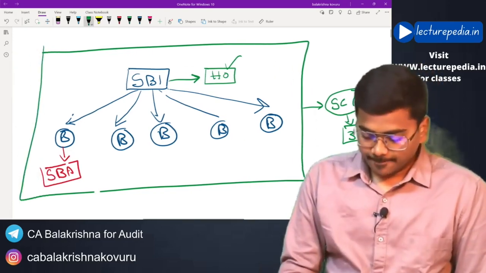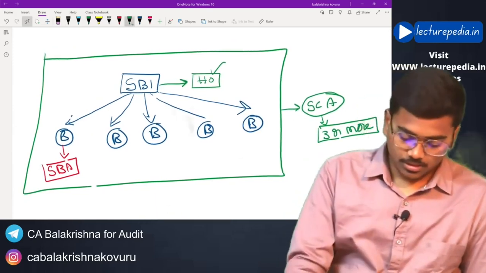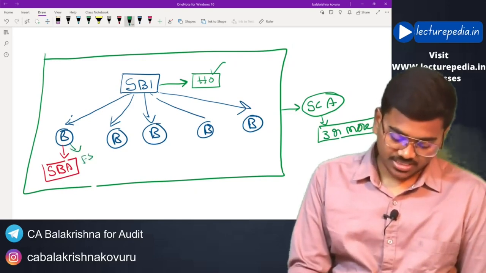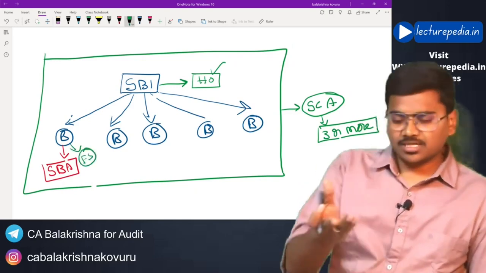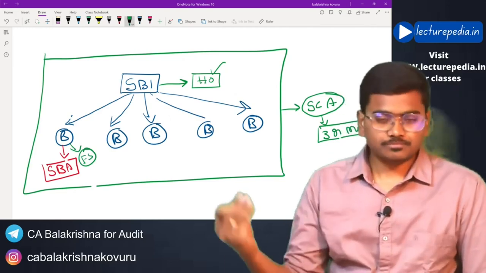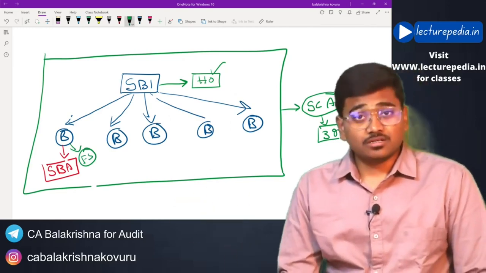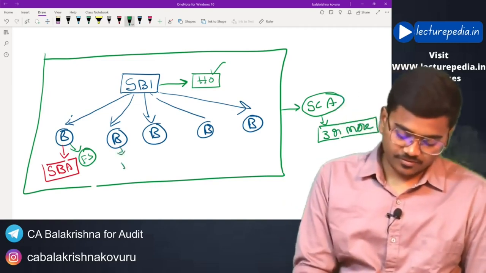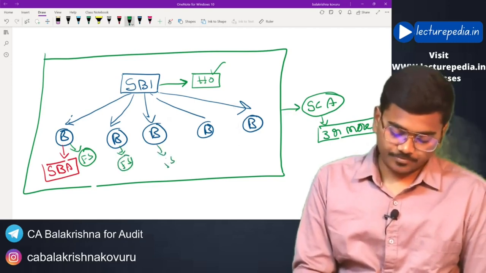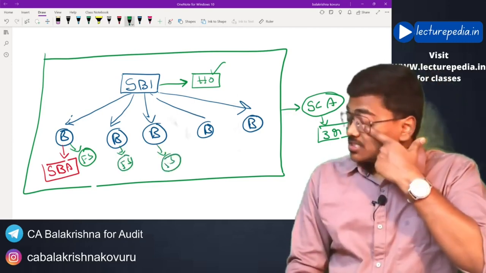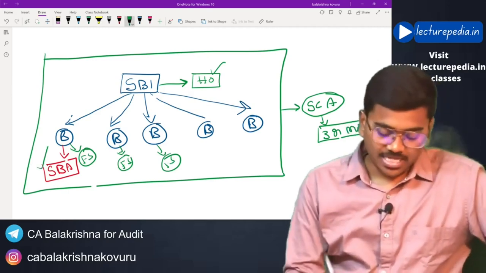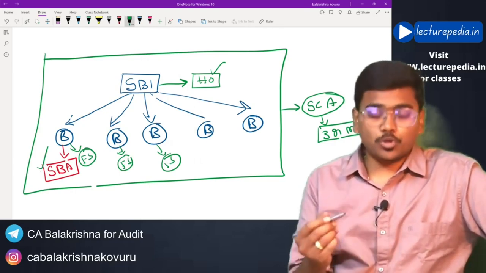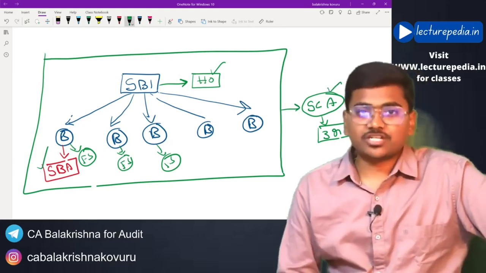Now here, these branches will prepare their own financial statements. Basically they will not prepare the balance sheet and profit and loss in their software; these statements will be automatically generated. Like this, for every branch financial statements will be generated. Branch financial statements will be audited by the statutory branch auditor, and he will send this branch audit report to the statutory central auditor.